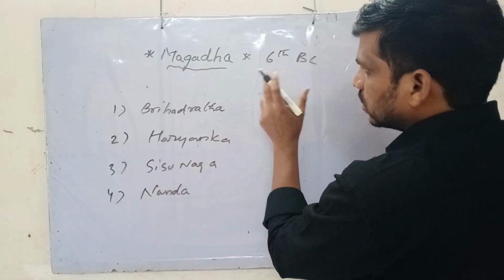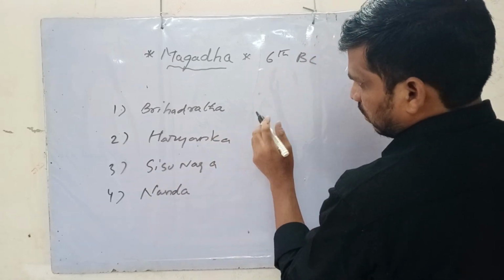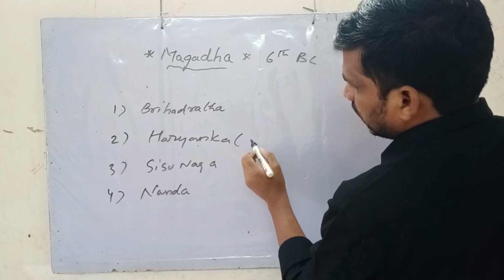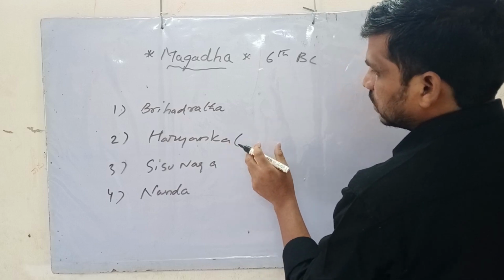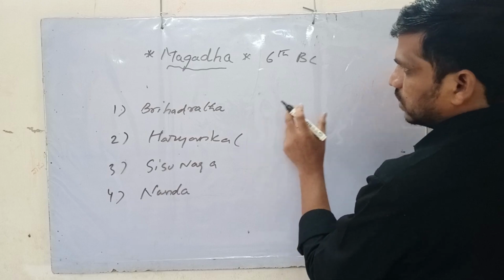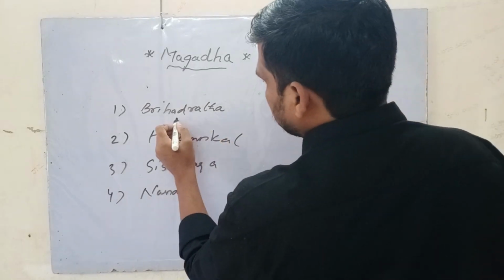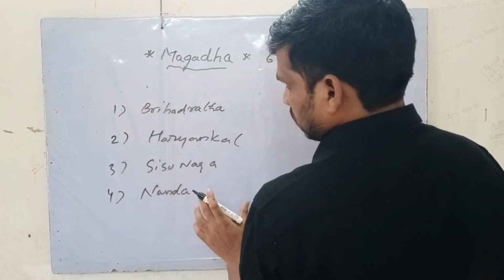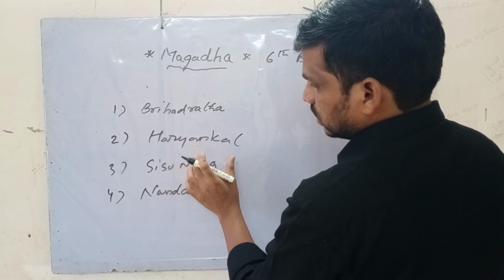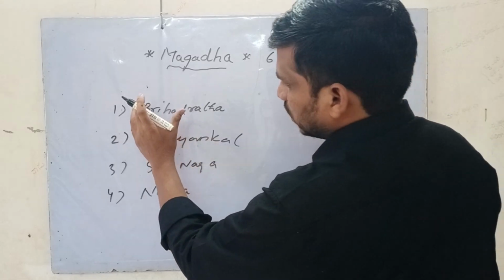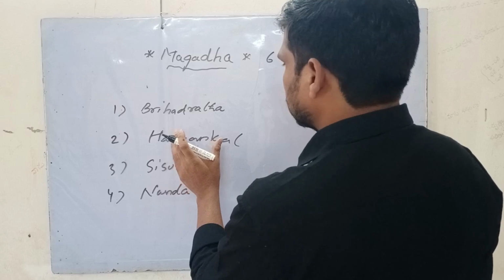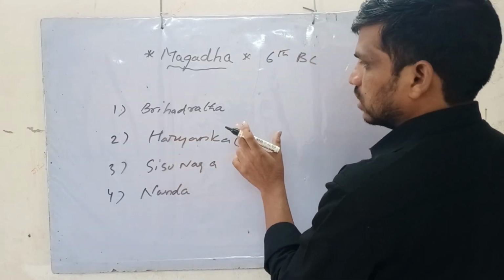But who are the real founders of the Magadha Empire? The Haryanka dynasty. The rulers of the Haryanka dynasty laid the real foundation for the Magadha Empire. Sometimes in the NET exam last year, I have seen questions asking to arrange these dynasties in chronology, like the dynasties of the Delhi Sultanate.